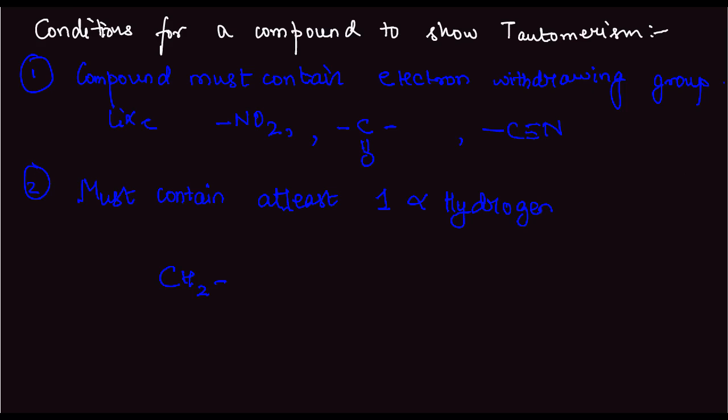So, what does this mean? This means basically if we have CH2 single bond CH with a double bond here, this is the keto form, and there is a minus here. So this minus can fall here, and this can open up, and so this compound is resonance stabilized. So what is acidic hydrogen in this case? In this case, there is no acidic hydrogen because the negative charge is delocalizing.